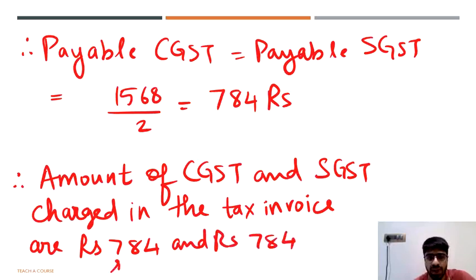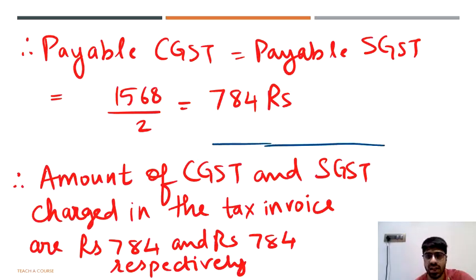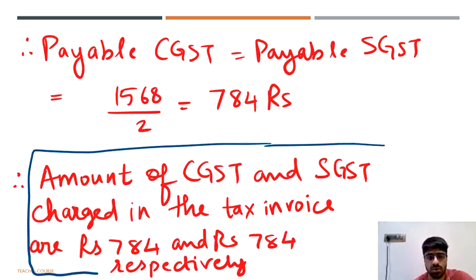You have to write that respectively because it tells you that the first 784 belongs to the CGST amount and the second 784 belongs to SGST. Even though they are the same, it is a healthy practice to write the term respectively. And whenever you write a final statement, always highlight your statement by putting it in a box.